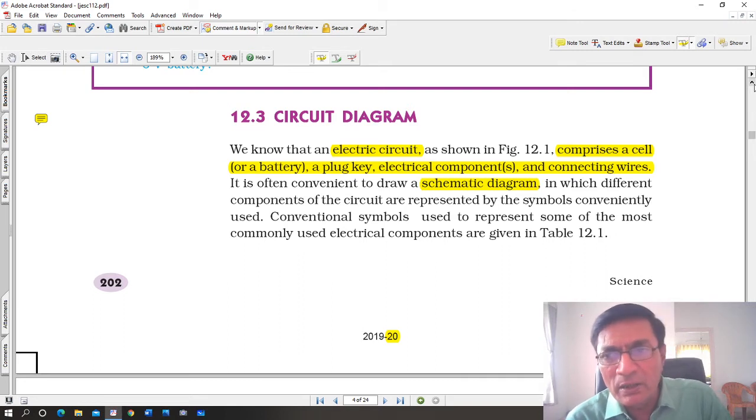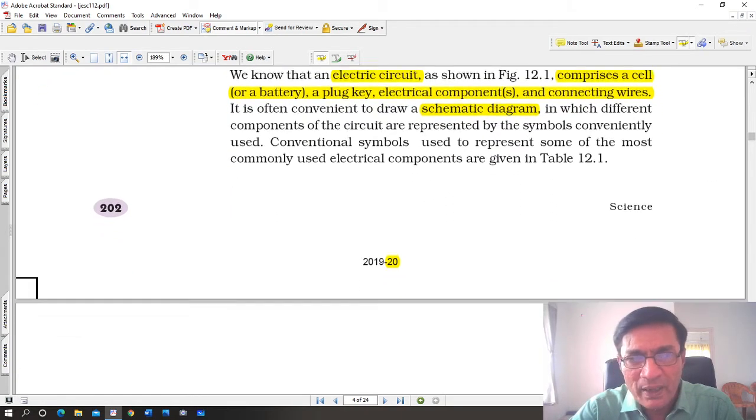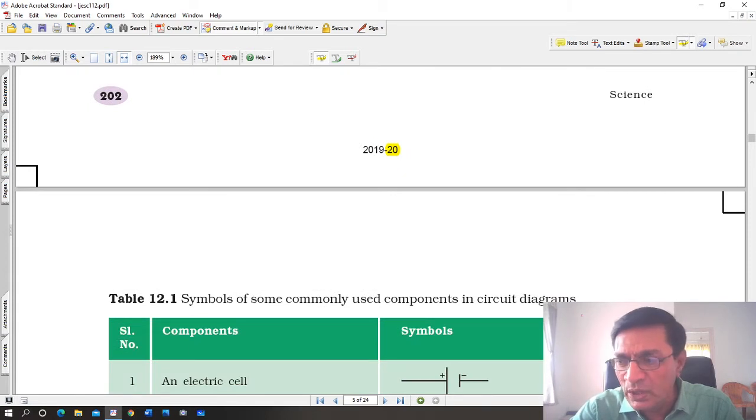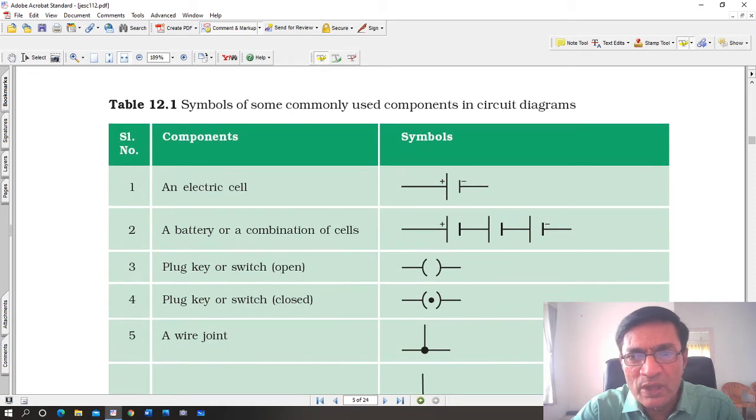Electrical components and connecting wires: it is often convenient to draw a schematic diagram, a scheme in which different components of the circuit are represented by symbols conveniently used. Conventional symbols used to represent some of the most commonly used electrical components are given in table 12.1. Now you see this table. There is no need to learn it by heart, but it is better you do, because sometimes MCQs, single line questions can be asked. What is this symbol for? What is that symbol for?